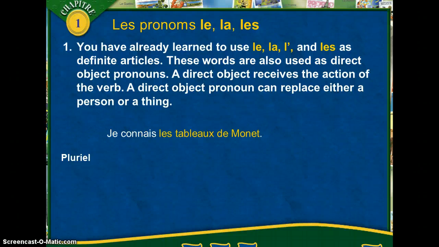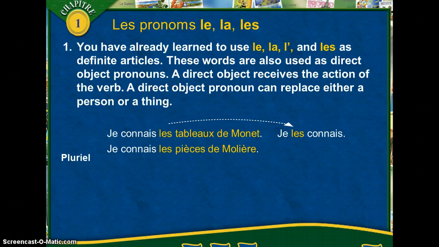Je connais les tableaux de Monet. All of this text in yellow, all of it can be replaced by one little pronoun, and you just say je les connais. So this also gives us the opportunity to be a little lazy and write very short sentences. Je connais les pièces de Molière. Here's something that is plural feminine.